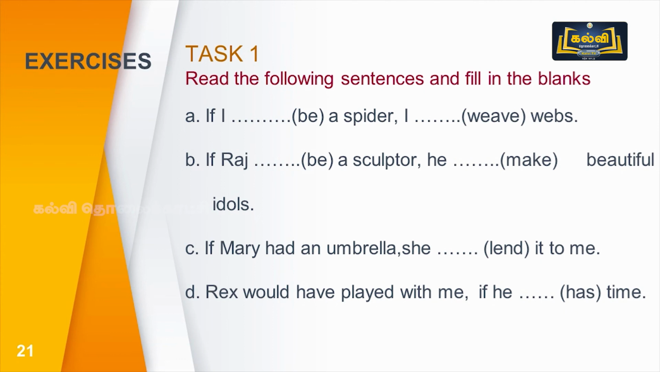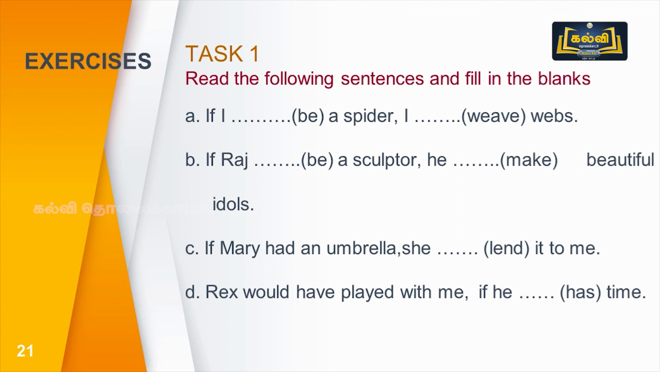You identify the tense form. If Mary had an umbrella. What's the tense used here? What's the verb? Had. Had is the past tense. So, if past tense comes in the if clause, what will come in the main clause? Would plus verb. So, the answer is would lend.